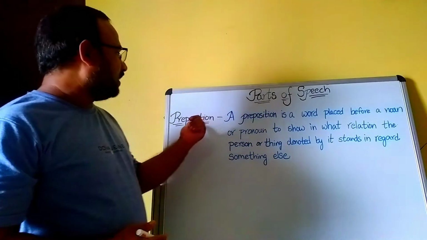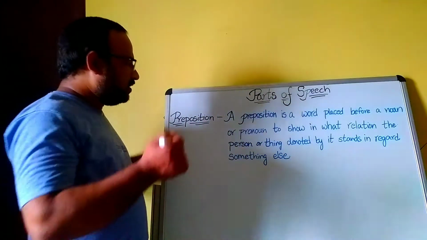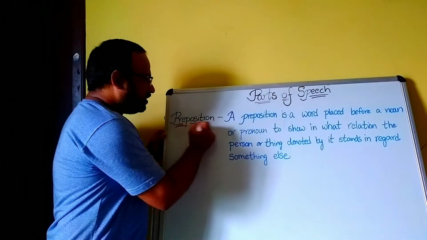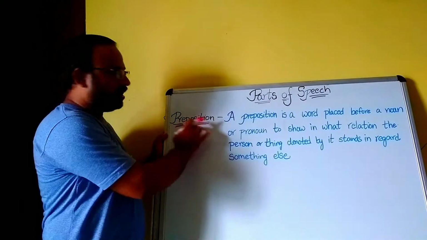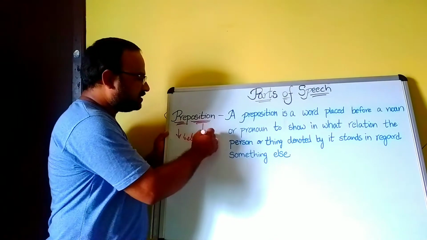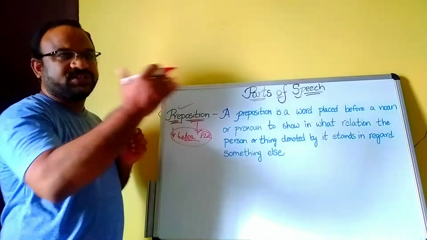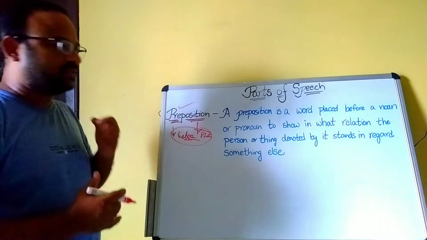Now I am going to tell about the part of speech, preposition. Pre means before. Position means state. Before state, that means preposition. What is a preposition?